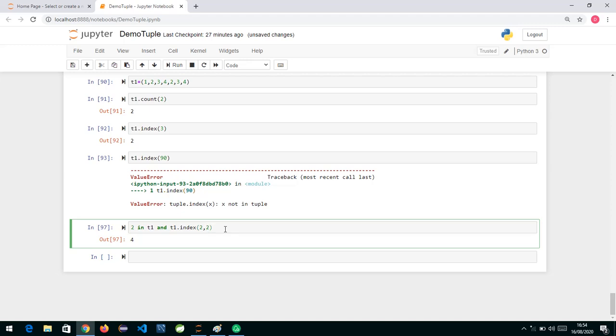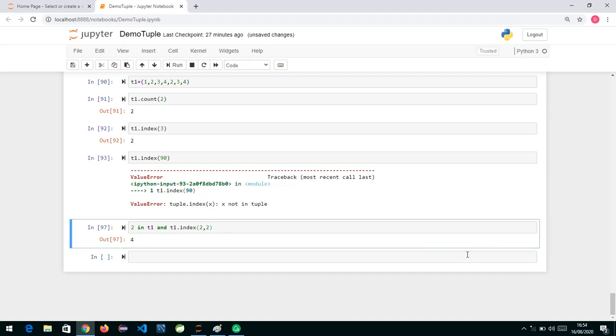So index is basically used to find the index of the given value. If you want to find the position or index number, we use the function called index, and count is used to count the number of occurrences. Okay, so this is what we have.